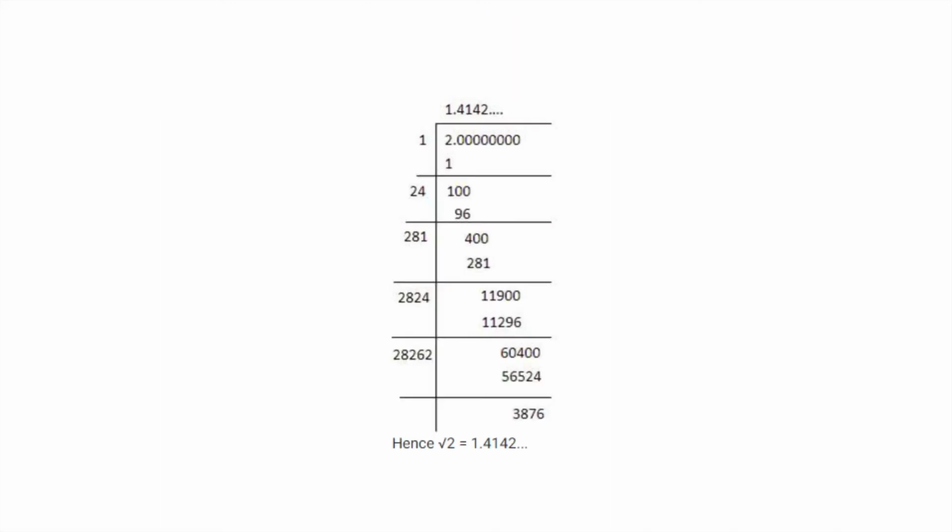Let us check with some examples. I take the example of root 2. How to find the square root of 2, 3, etc., we already learned in previous grades. So by the square root method we found the value of root 2, and we get a value like this. This is non-terminating and non-recurring.